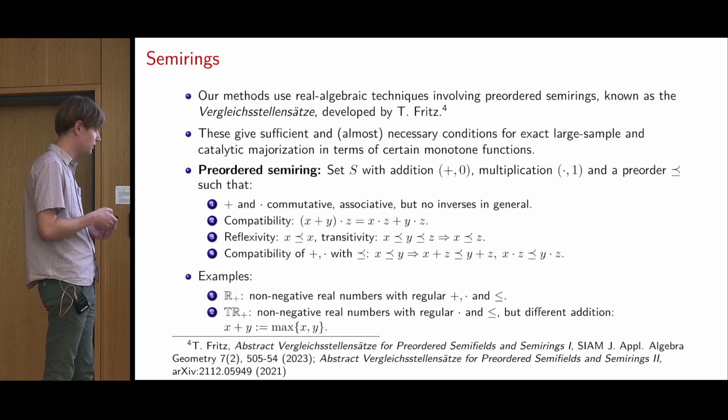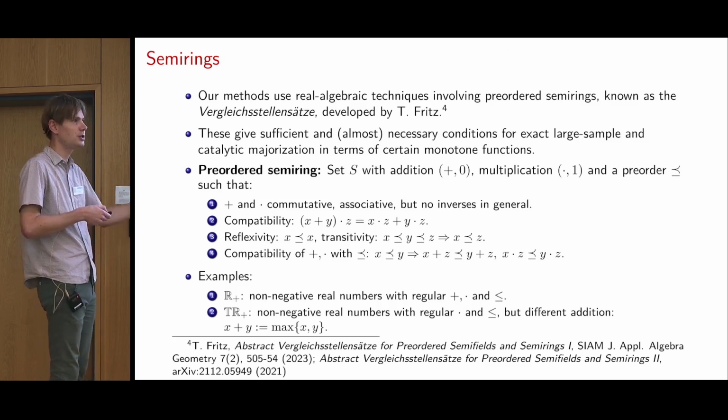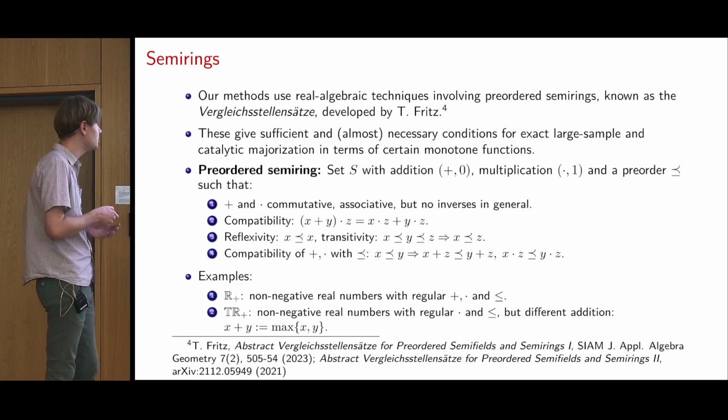We can also consider the tropical reals, as they're called, TR+, which are also the non-negative real numbers with the normal multiplication and ordering. But now the addition is given by x plus y is the maximum of x and y.